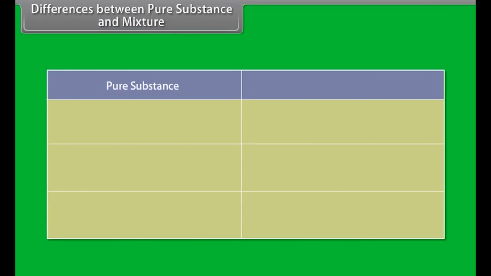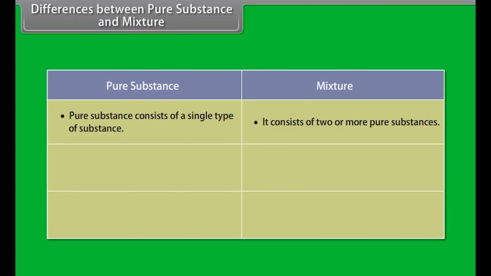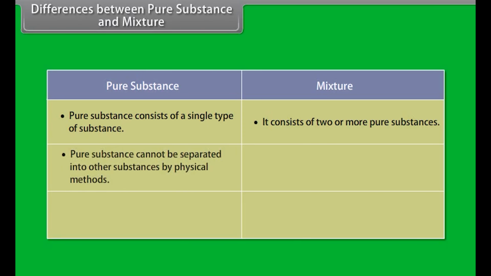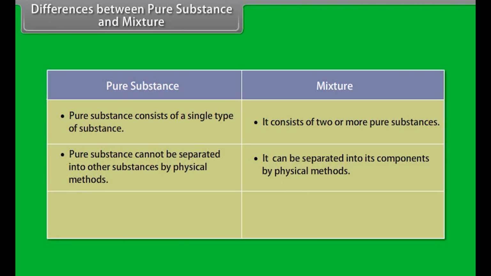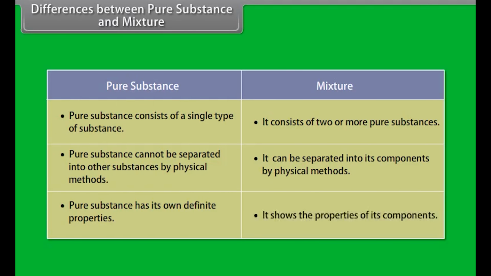Differences between pure substance and mixtures. A pure substance consists of a single type of substance, whereas mixtures consist of two or more pure substances. A pure substance cannot be separated into other substances by physical methods, but mixtures can be separated into their components by physical methods. A pure substance has its own definite properties. A mixture shows the properties of its components.